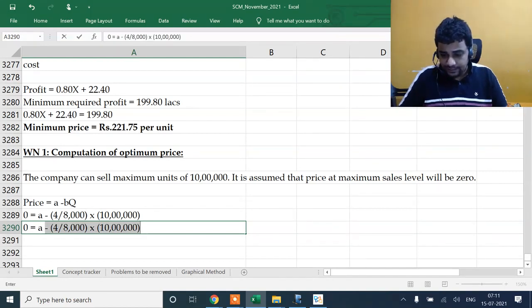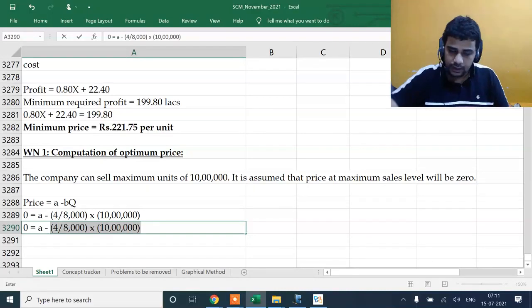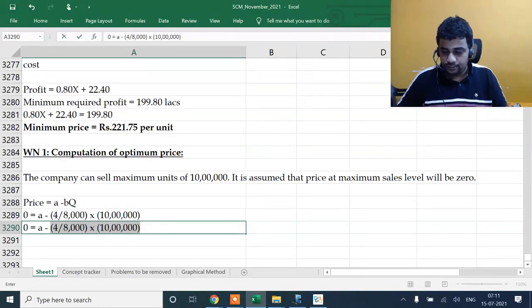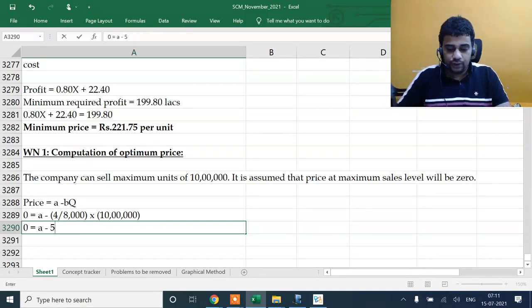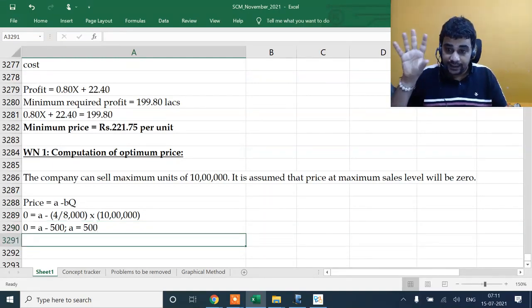I don't have a choice left. I'll have to take that 0 assumption. Practically it can't be 0, but it's a logical assumption, so I'm not having any issue with this assumption as such. So in an exam scenario, if they don't give you any data, you may have to do this. This indirectly means if you fix price as 500, you will sell 0 units.